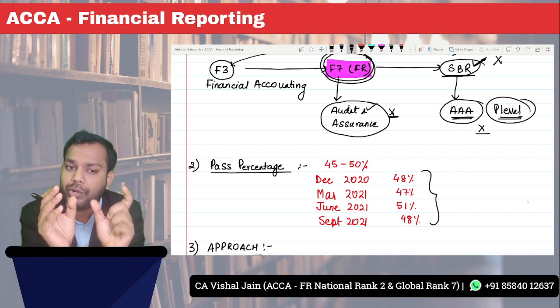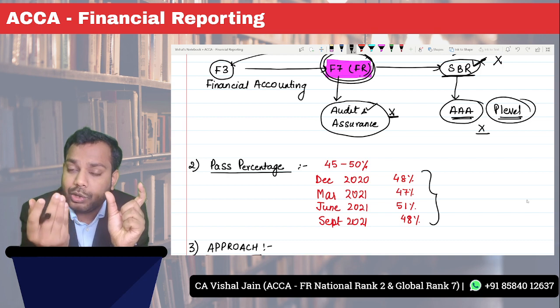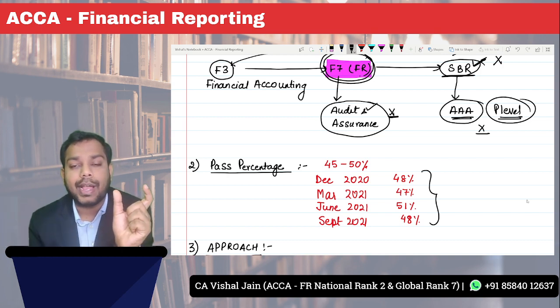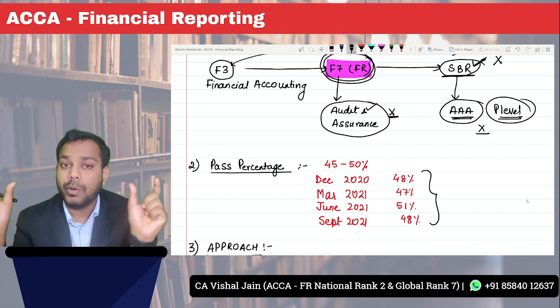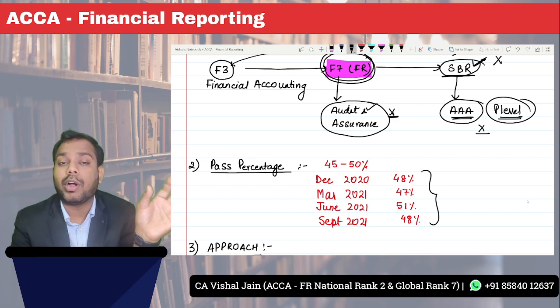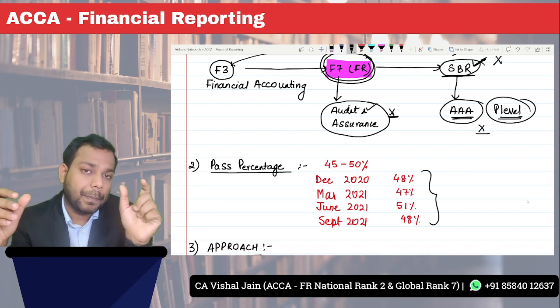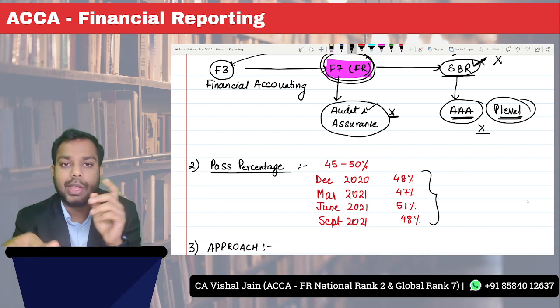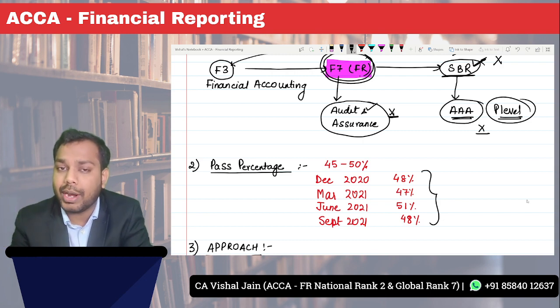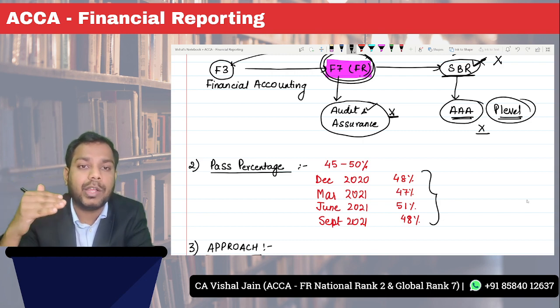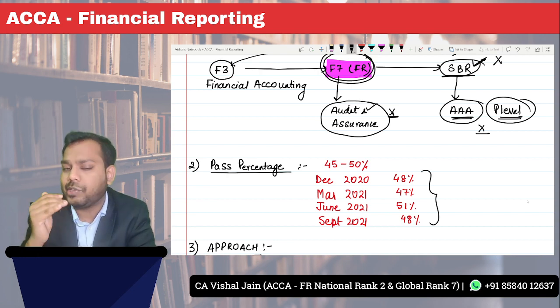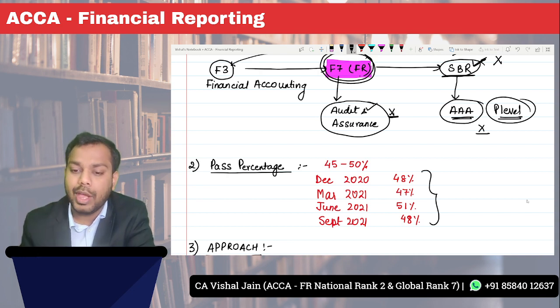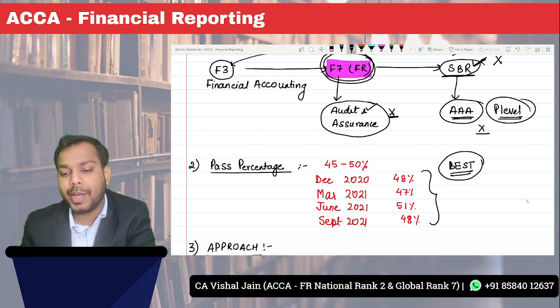But you should neither target that you need to just pass the exam, nor target that you need to secure global rank 1. Both extremities are not suggested. Why? If you just target that you have to pass the exam, you will definitely fail. If you target that you have to secure global rank 1, you will take pressure in your mind and underperform. So just have an attitude that you have to give your best. If you give your best, the rest will automatically follow.